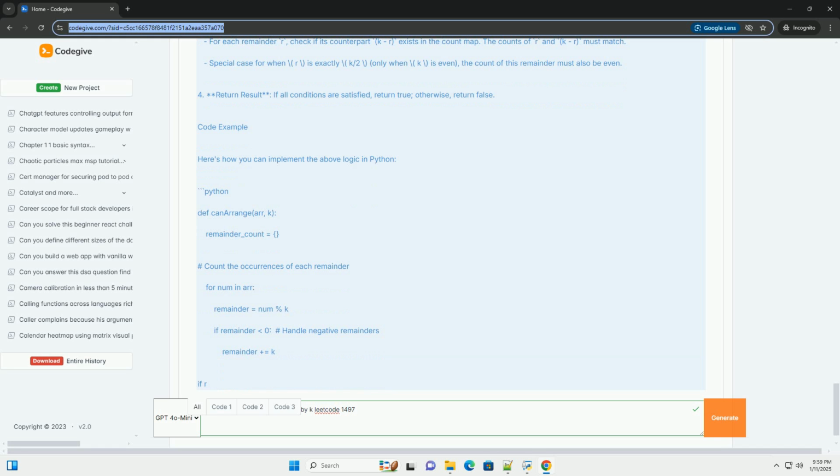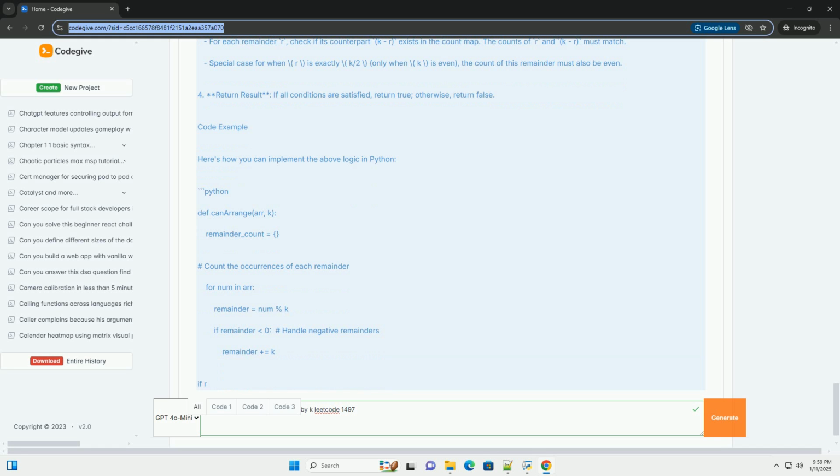Constraints. The length of the array arr is even. Each element in arr can be negative or positive. Approach. To solve this problem, we can use the following steps. 1. Calculate remainders. For each element in the array, calculate its remainder when divided by k. This helps in finding pairs whose sums are divisible by k. 2.